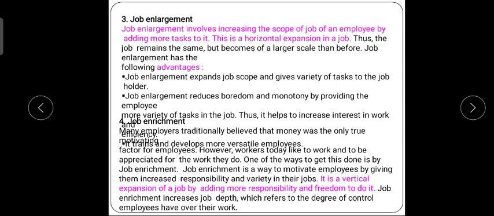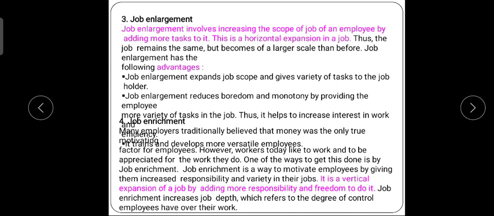And why are we doing job enlargement? Because it gives more rewards and awards, as it requires additional work, and we may reduce our boredom and monotony in doing things. So it's very much required. Correct. And sometimes it brings job satisfaction to some of the employees. That's why we want job enlargement to be there.